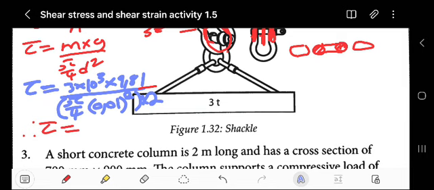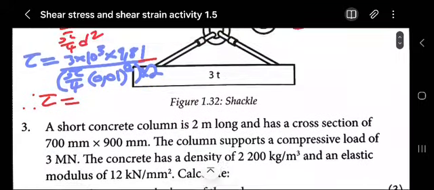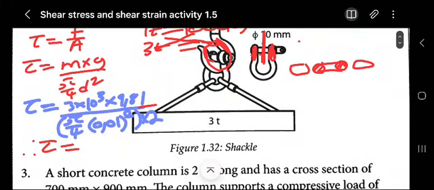Right, let me check what I got. Let me write this.